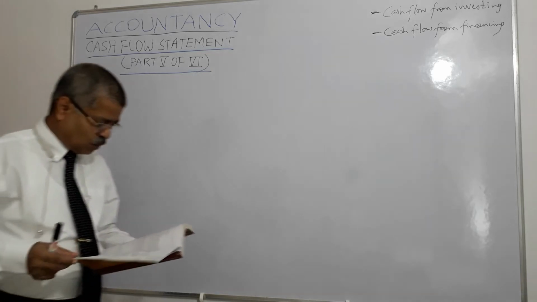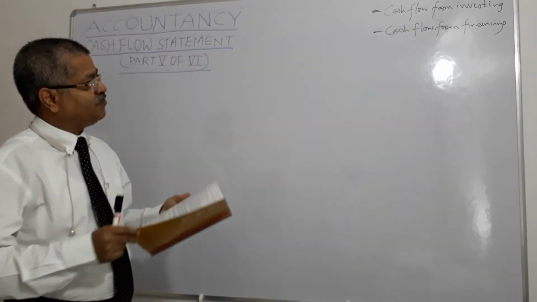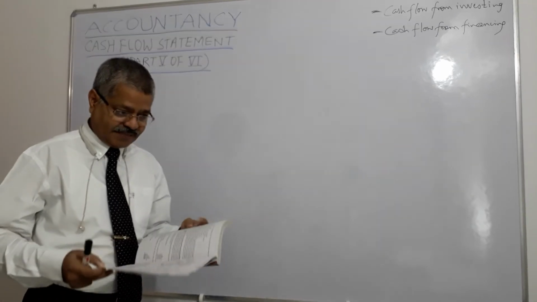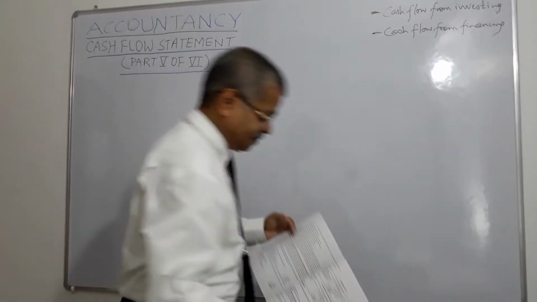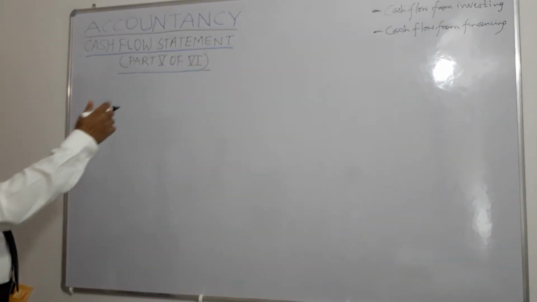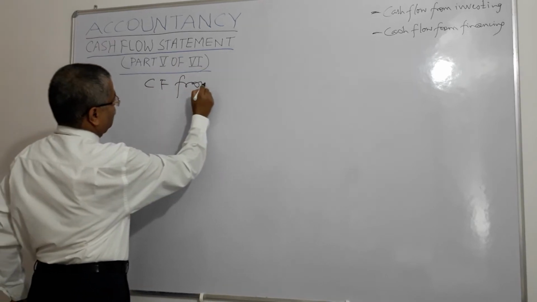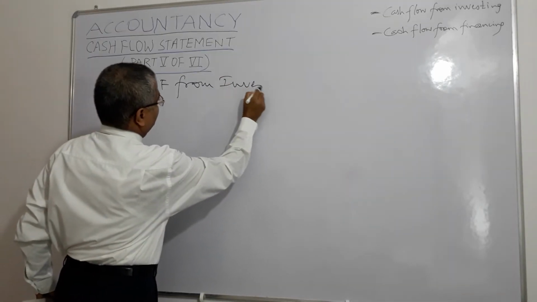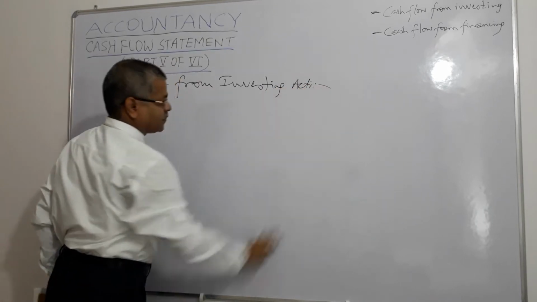So what we will do is 2 sums, one on investing activity, one on financing activity, in order to make the idea clear. So first we will do cash flow from investing activity, right?